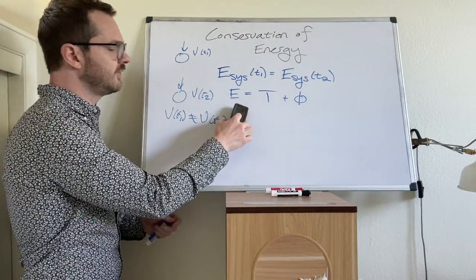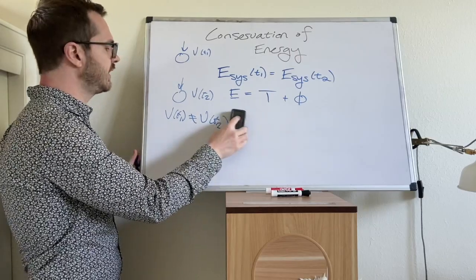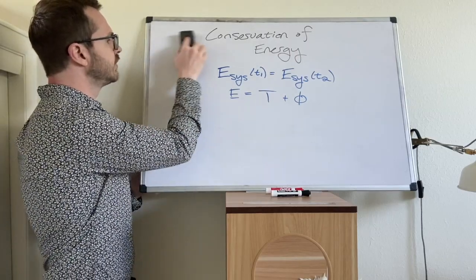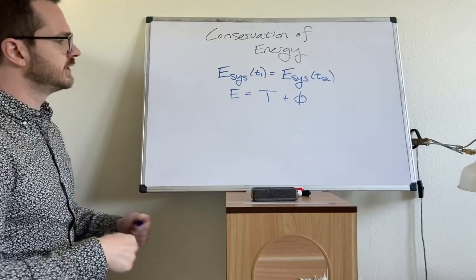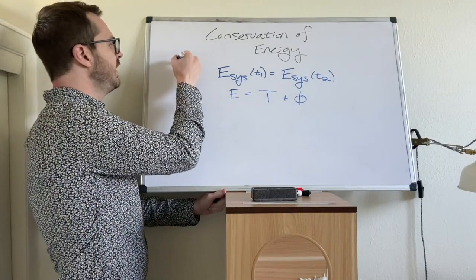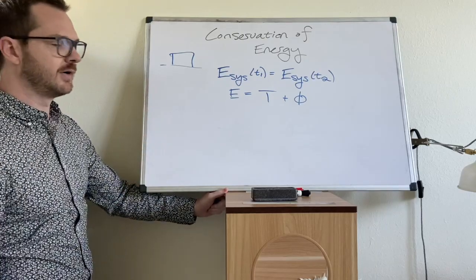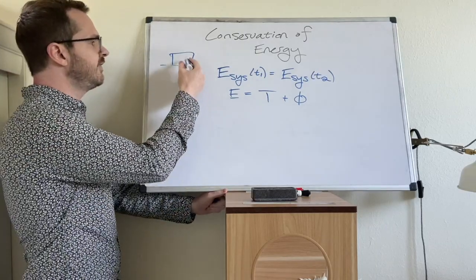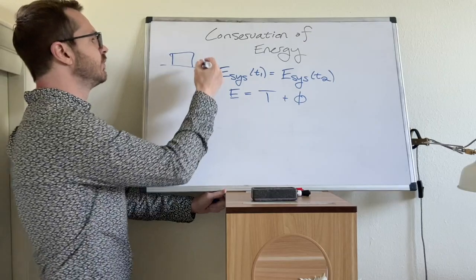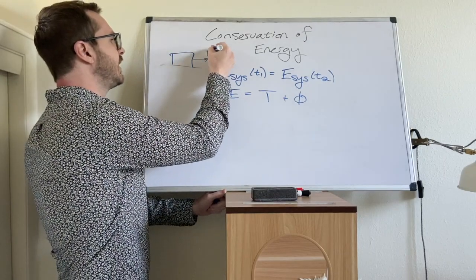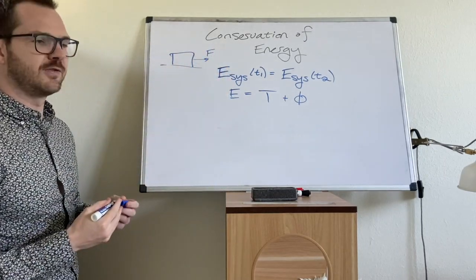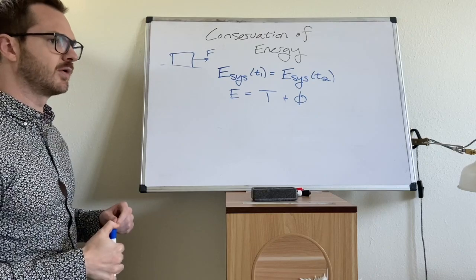What then would cause this to not be true? What kind of situations would cause the energy to change? What if you have your object, and we'll just use a block on a table, and instead of being accelerated through some potential field, what if this object just has a force applied, some external force?